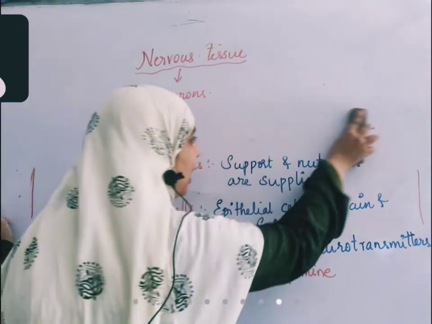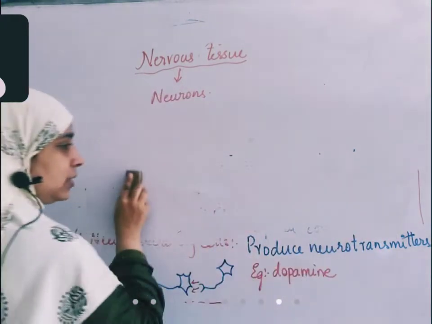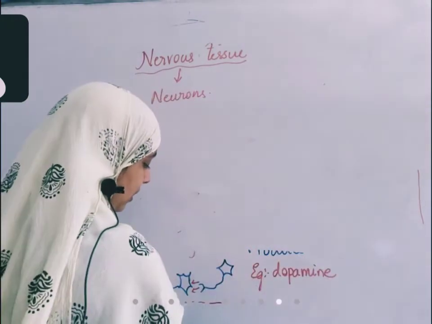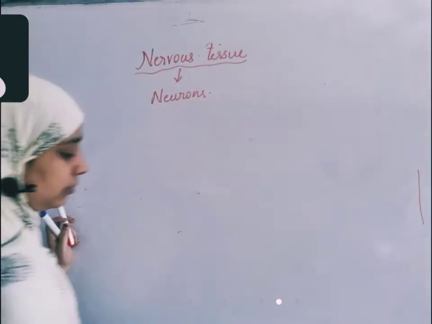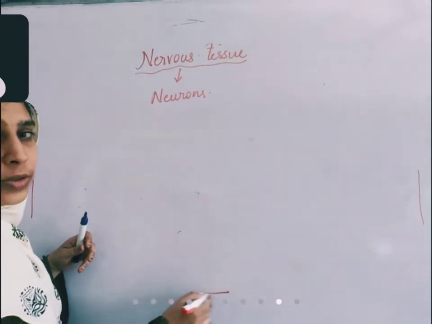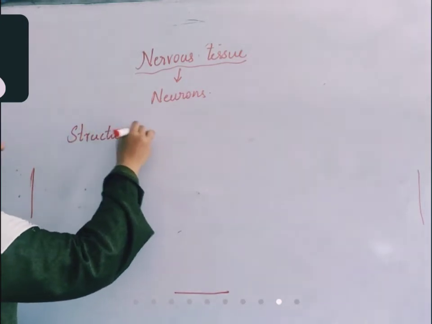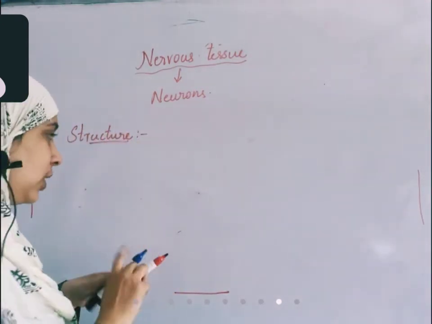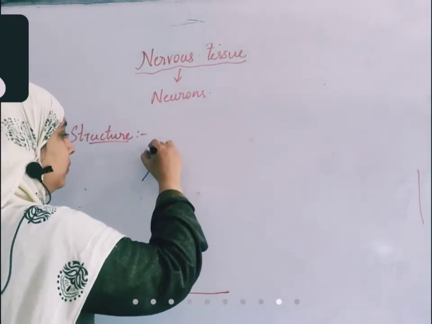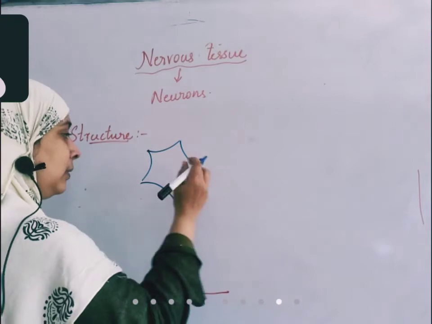Our discussion here is about neurons. We'll see the structure and types of neurons. The function is only one: it carries a nerve impulse from body organs to the nervous system, or from the nervous system to body organs. Now the structure of a neuron. This is a very important topic, whether you are in class 9, class 10 or intermediate, children.